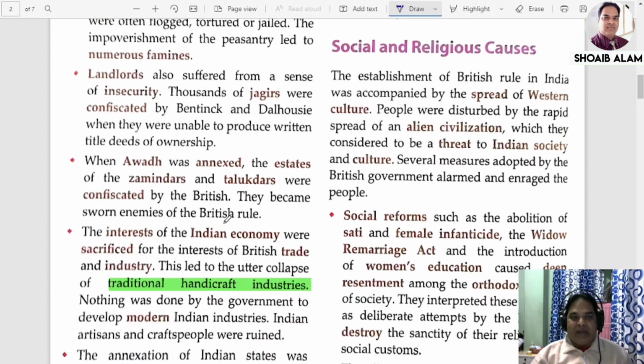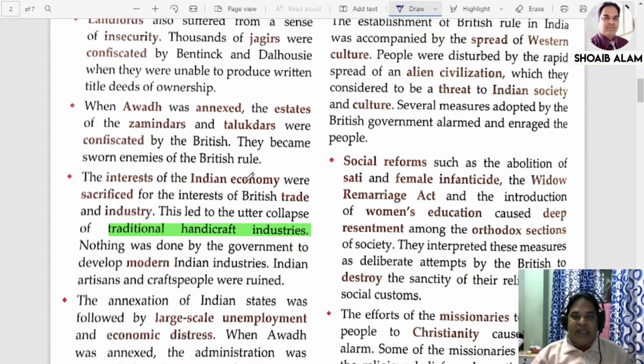Now the next one: the interest of the Indian economy was sacrificed for the interest of British trade. That means they did not show any interest in boosting the Indian economy. They were mostly concerned with their own trade and industry. That is why traditional handicraft industries lost their position. The government did not help in any way to protect or support them.